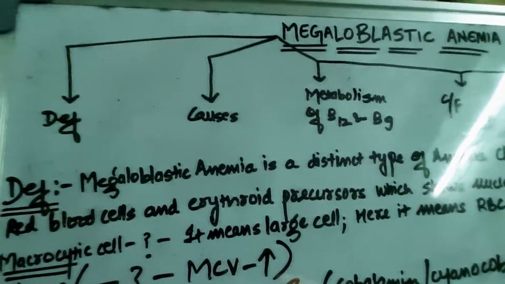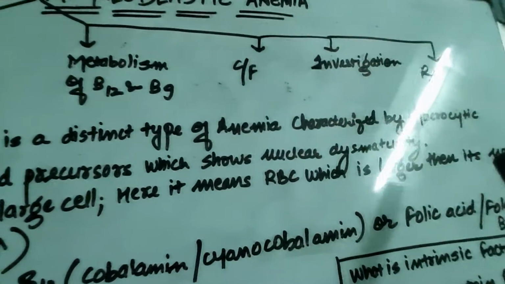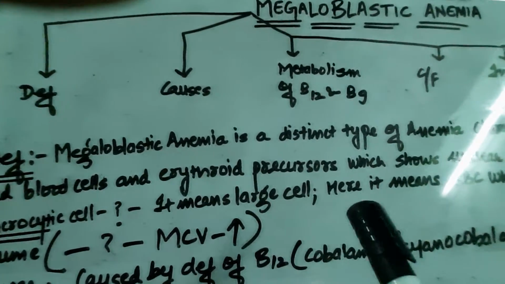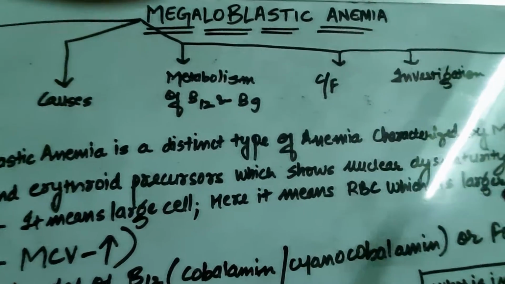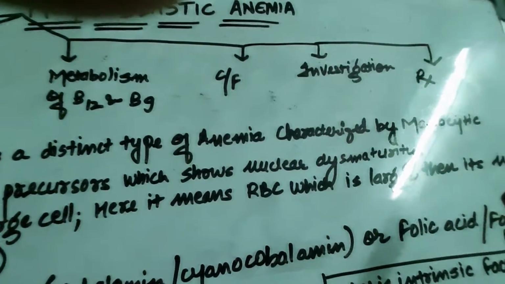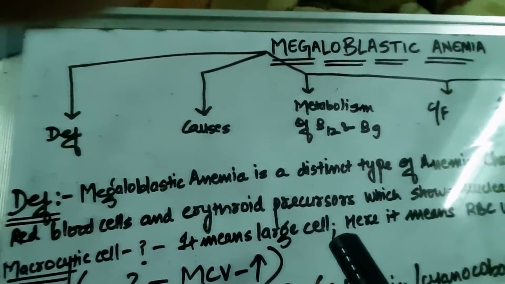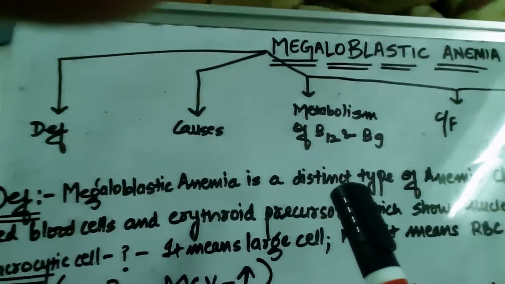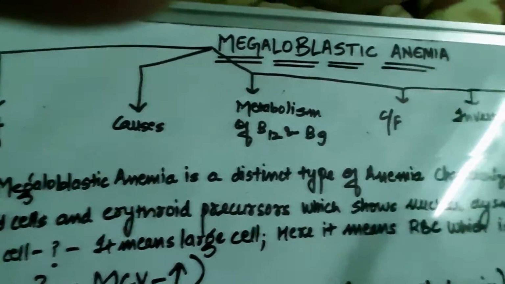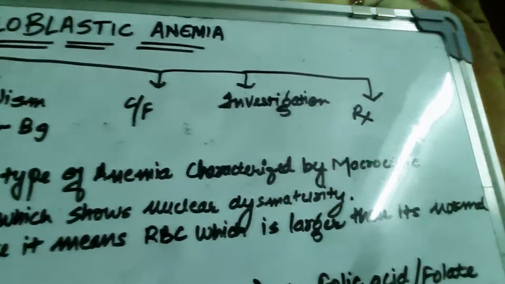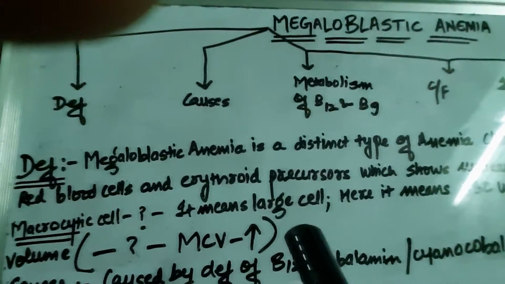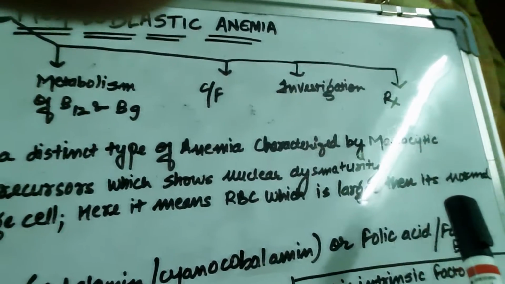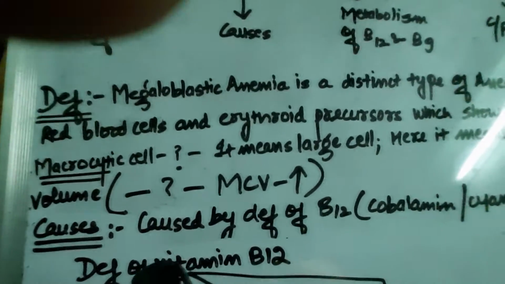Megaloblastic anemia is a distinct type of anemia which is characterized by macrocytic red blood cells and erythroid precursors which show nuclear dysmaturity. I know it is a long definition. Do not panic. I will repeat it again. It is a distinct type of anemia which is characterized by macrocytic red blood cells and erythroid precursors which show nuclear dysmaturity. Now what are macrocytic cells?